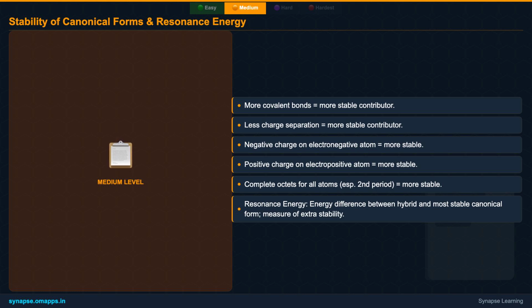Some contribute more to the overall resonance hybrid than others. The more stable a canonical form is, the greater its contribution. Stability generally increases with more covalent bonds, less charge separation, and when negative charges are placed on more electronegative atoms. A complete octet for all atoms is also a significant stabilizing factor. The difference in energy between the resonance hybrid and the most stable canonical form is called resonance energy. This energy is a direct measure of the extra stability gained through electron delocalization. Higher resonance energy means a more stable molecule.